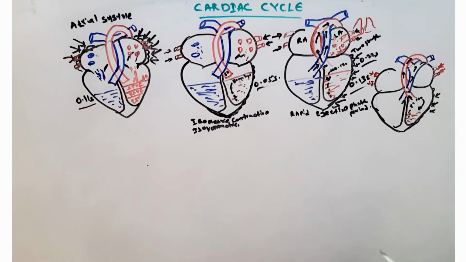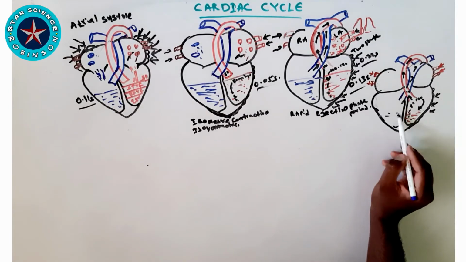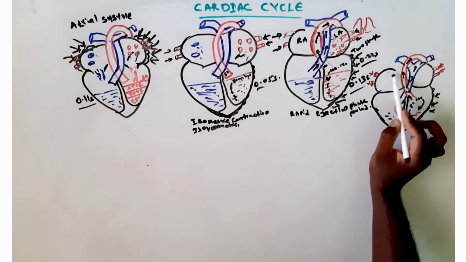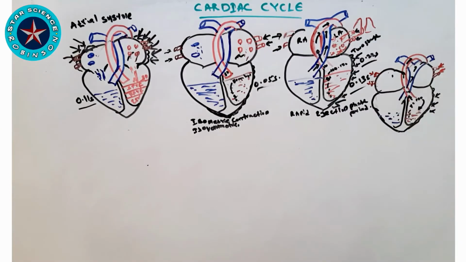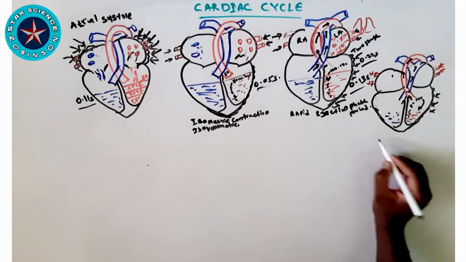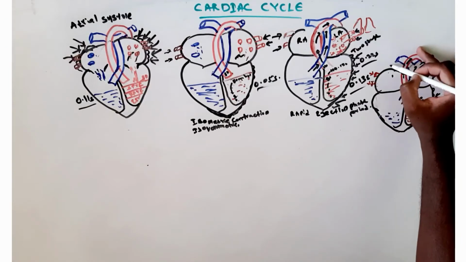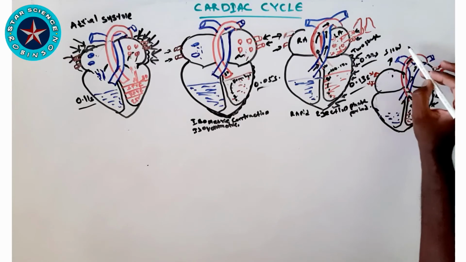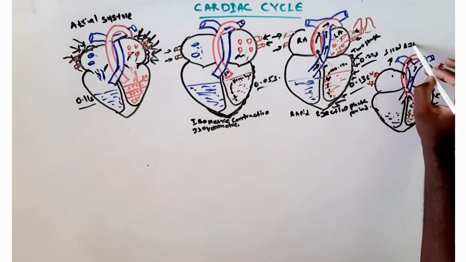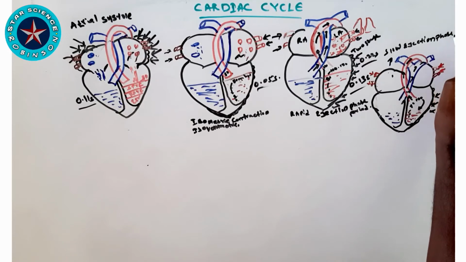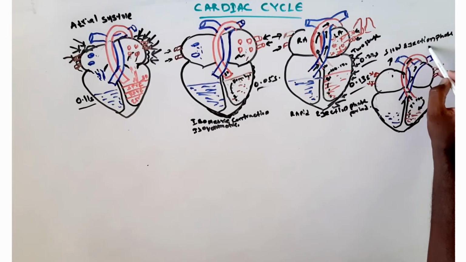But remember, in the last phase, the rapid ejection phase, there was a heavy rush of blood because the ventricles were full. In this phase the blood is getting reduced, but there is still pressure, so the blood goes in a slow and steady process. This is called the slow ejection phase.